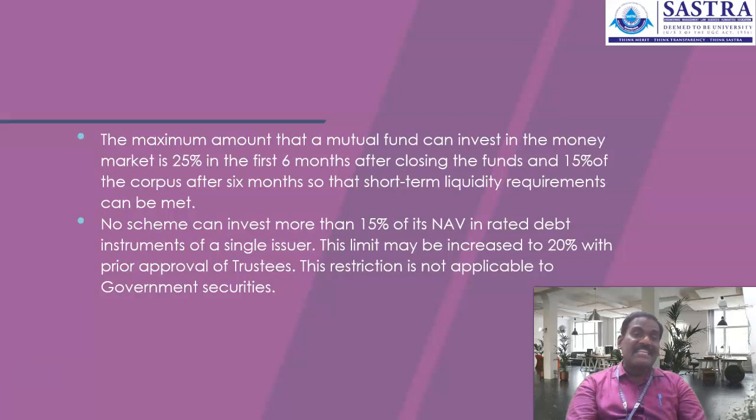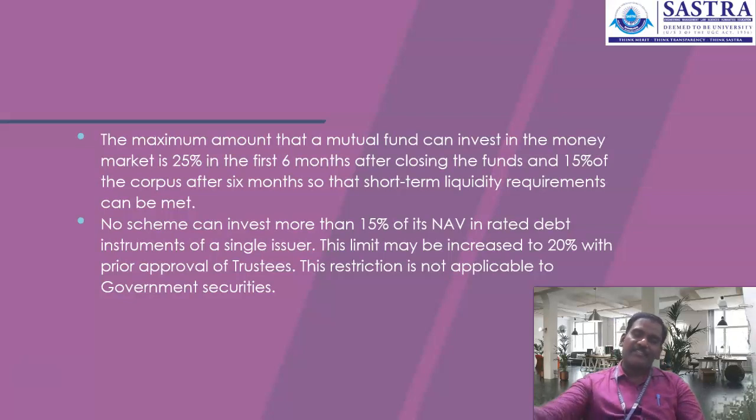I have started a scheme for 100 crores. It is about the open-ended scheme. In that open-ended scheme, I can't make an investment in an ONGC debt instrument of more than 15 crores of my fund. It can be invested up to 15%, but not more than 15% of the funds can be invested into rated debt instruments issued by a single issuer.